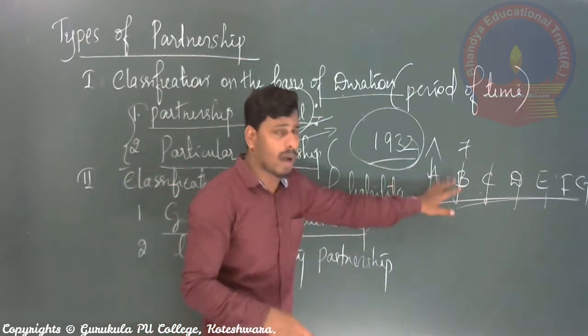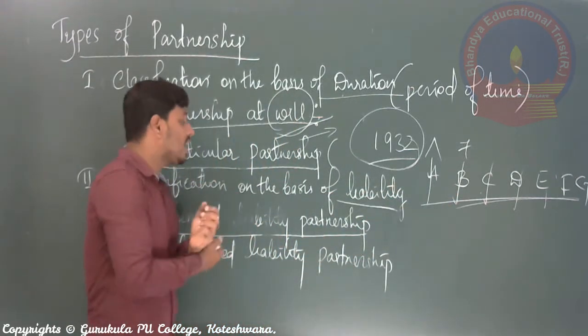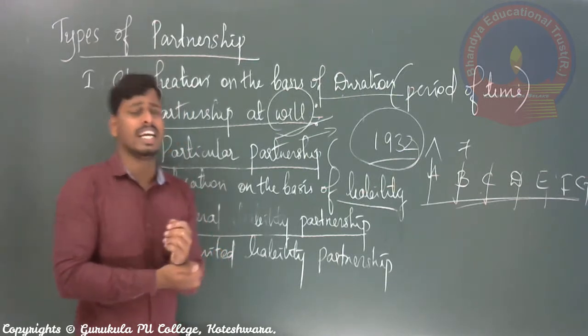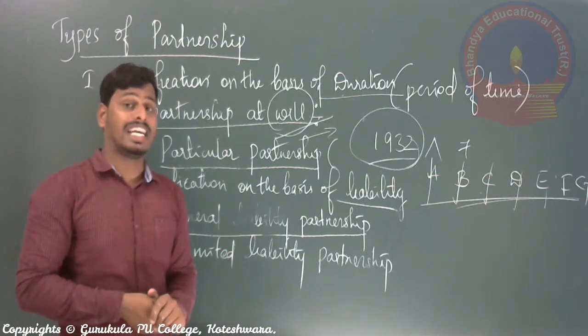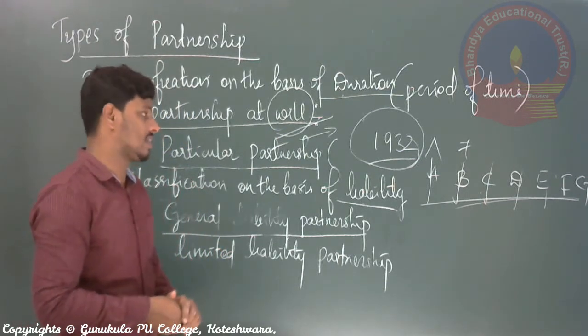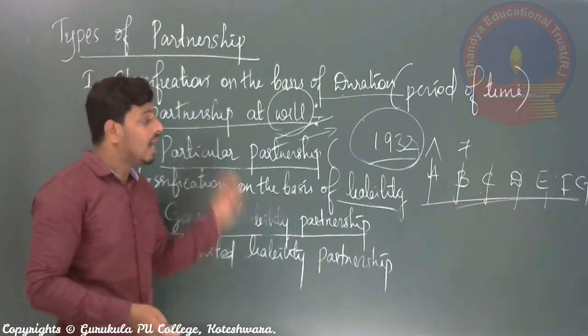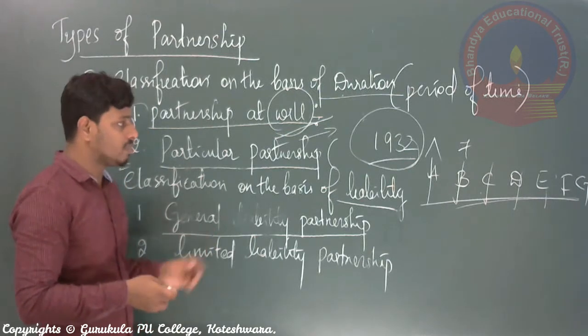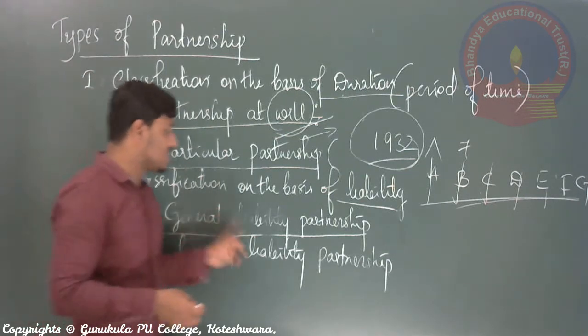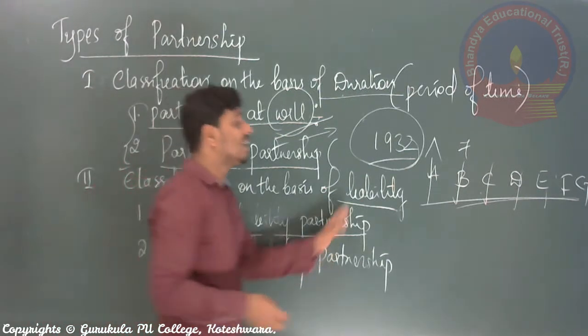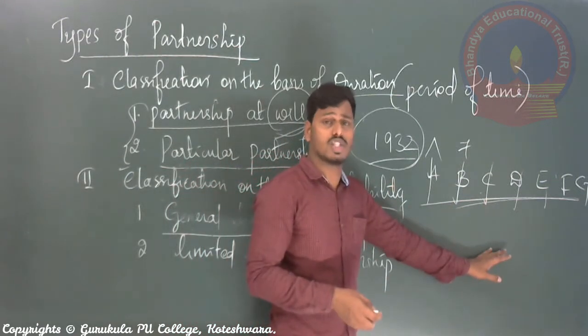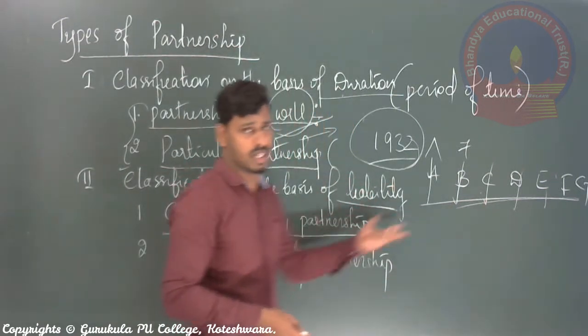So this kind of partnership business is called general liability partnership, and normally in India we can see that maximum 90% of all partnership businesses are created and commenced under general liability partnership only. And one more thing I can add to this. If you want to set up this kind of partnership business, registration is normally not mandatory or compulsory, it is optional, right?